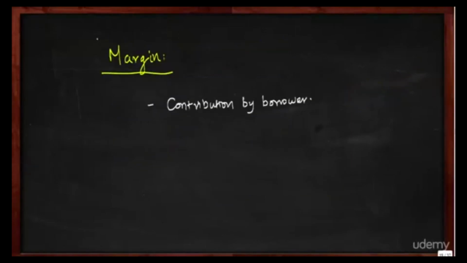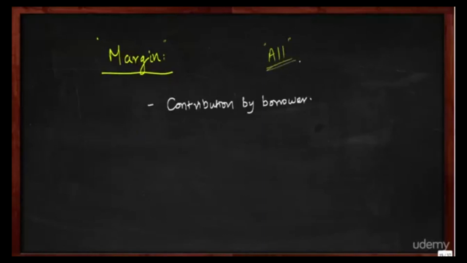Move on. Let us understand what is margin. See, when a borrower approaches the bank and makes his request for a loan, the bank will not fund all. The bank will not give a loan for the entire value.